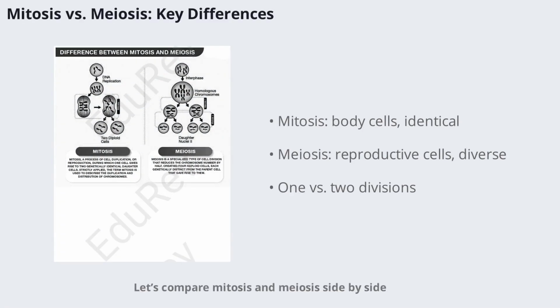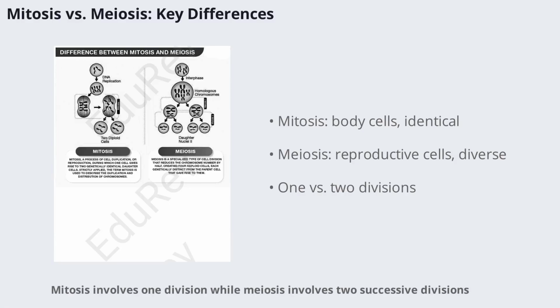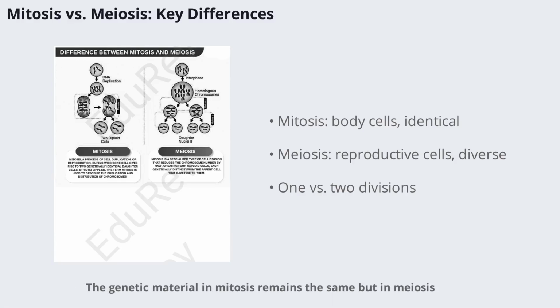Let's compare mitosis and meiosis side by side. Mitosis occurs in somatic or body cells and produces 2 identical diploid daughter cells. Meiosis, on the other hand, occurs only in reproductive cells and results in 4 haploid daughter cells. Mitosis involves 1 division, while meiosis involves 2 successive divisions. The genetic material in mitosis remains the same, but in meiosis, it's halved and shuffled, increasing diversity.